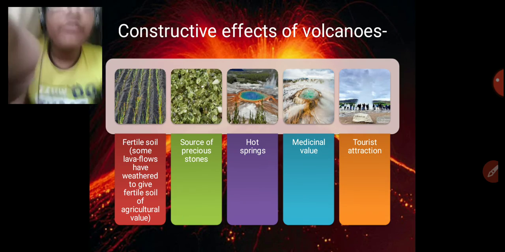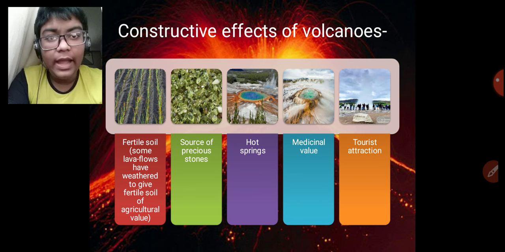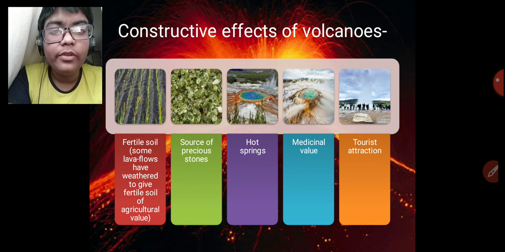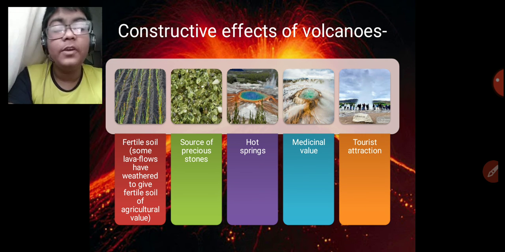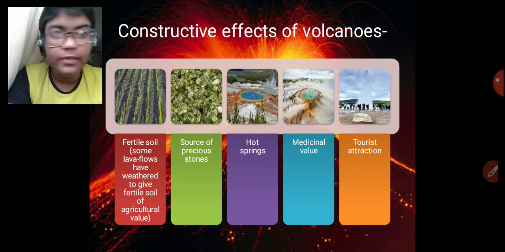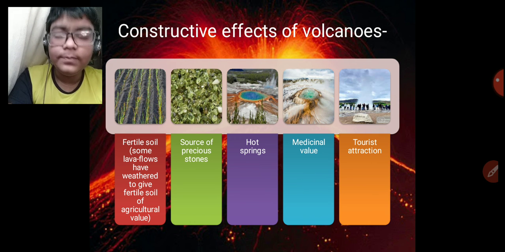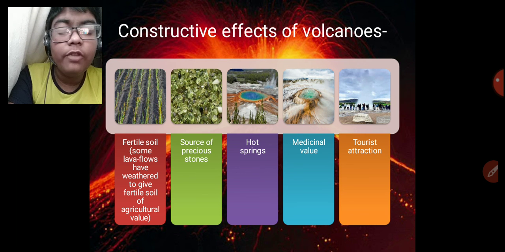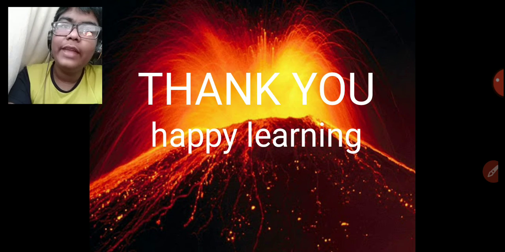Constructive effects of volcanoes are also there. Sometimes the lava flows weather to give fertile soil of agricultural value. Fertile soil is formed. Some precious stones are also thrown out from volcanoes under the surface. Hot springs are formed, and they are of medicinal value for curing skin diseases. Then the hot springs and geysers that are formed can be a nice tourist attraction.